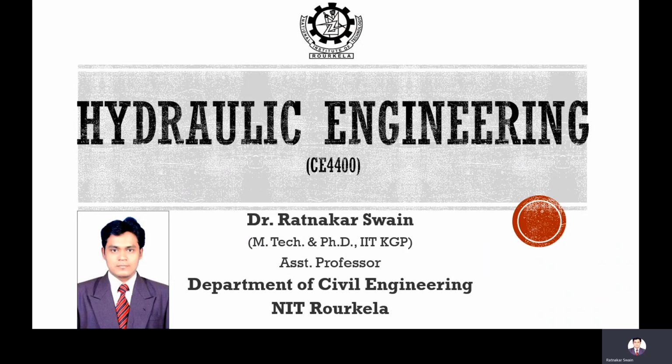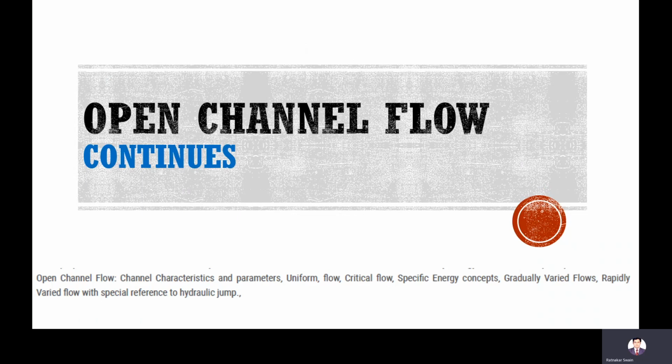So in this subject hydraulic engineering, today I will continue open channel flow. In the last class we discussed different types of flow, different types of channel, total energy head, kinetic energy correction factor, and momentum correction factor. And we discussed the definitions and classification of different flows like uniform flow, gradually varied flow, and rapidly varied flow.